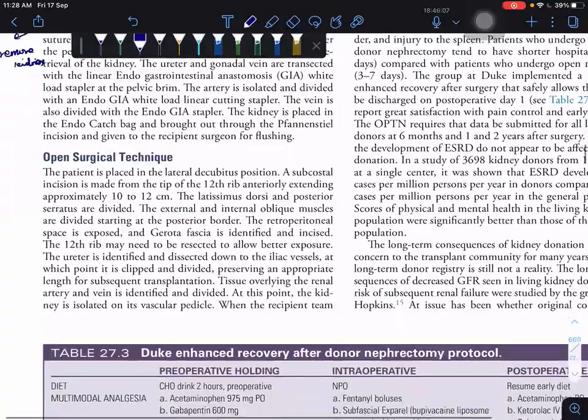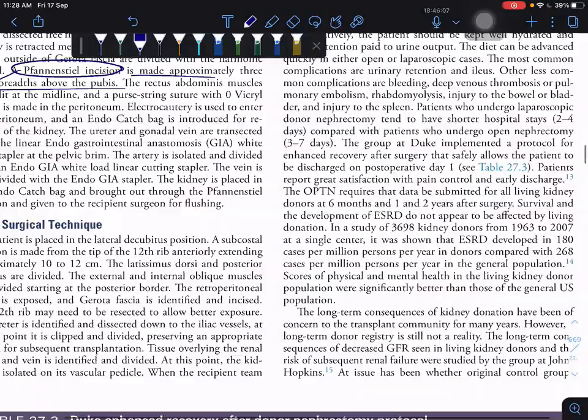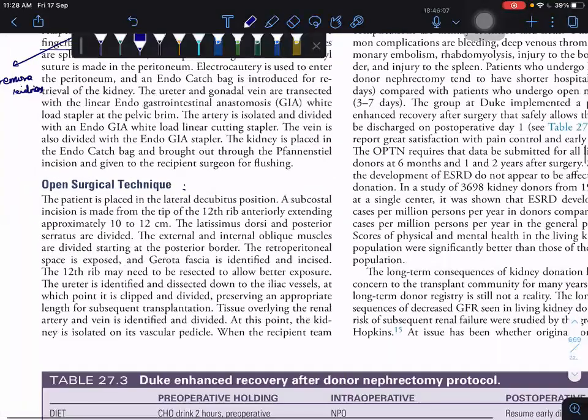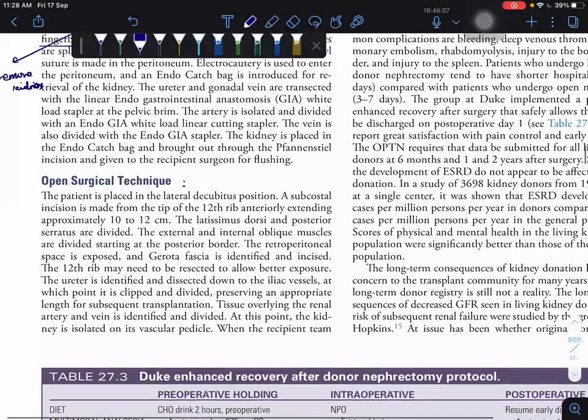Understood? So next comes your open surgical technique. Are they taking the adrenal or not? The adrenal they are leaving, no? The adrenal they are leaving.